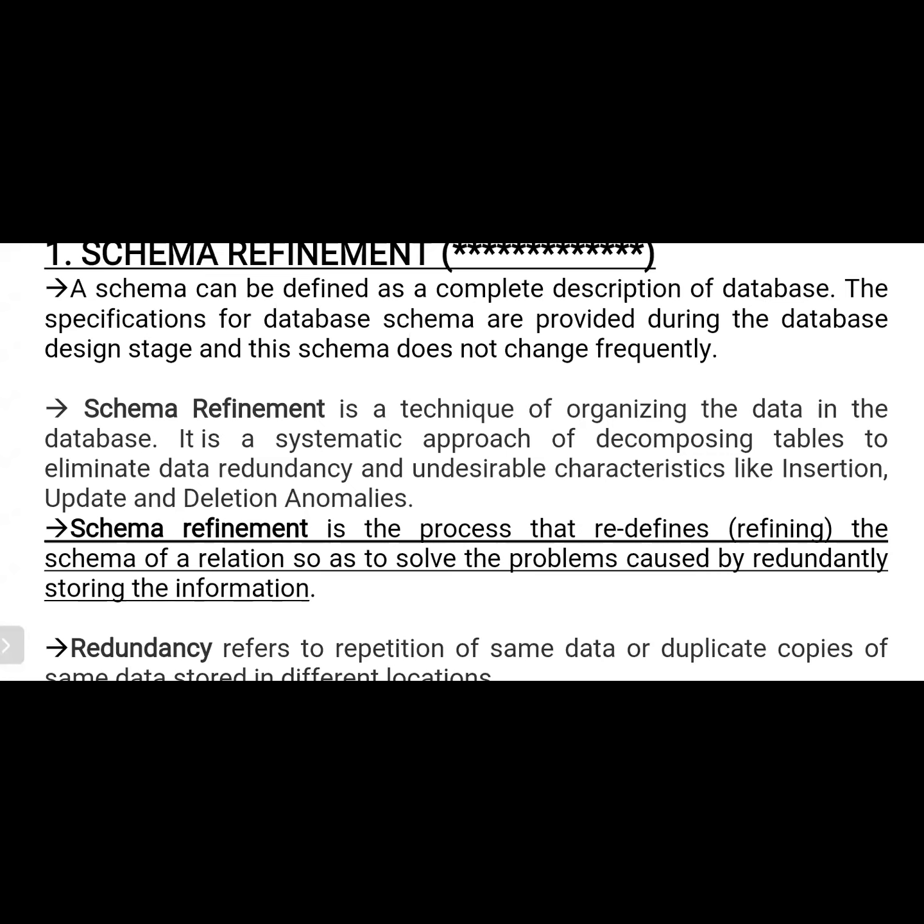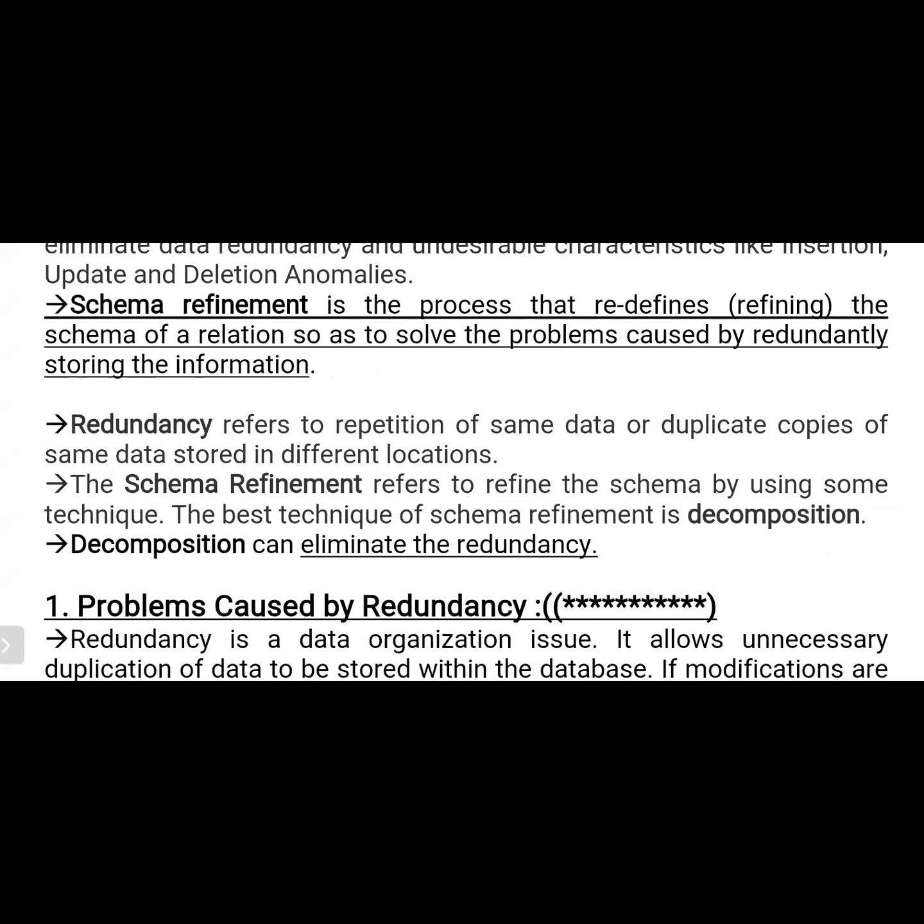Schema refinement is a process that redefines the schema of relations so as to solve the problems caused by redundantly storing the information. So what is the meaning of redundancy? Duplication of data. Redundancy refers to the repetition of the same data or duplicate copies of the same data stored in different locations. We also know about this.